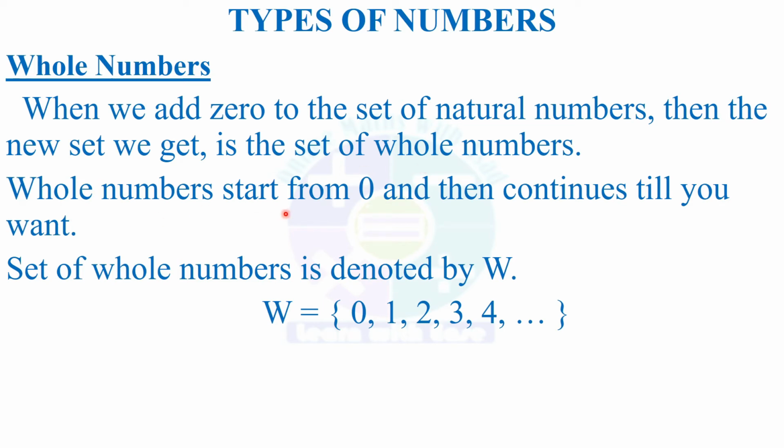Whole numbers start from 0 and then continue till you want. The set of whole numbers is denoted by W. So W equal to 0, 1, 2, 3, 4 and then continues.